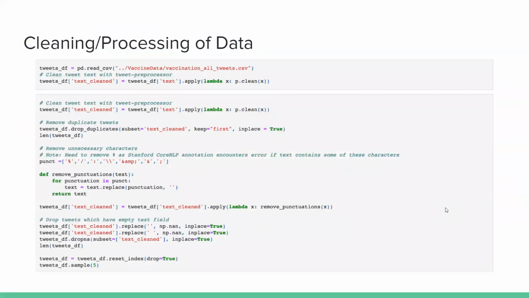Right here is just a screenshot of our Jupyter notebook on how we cleaned and processed our tweets. We really took a simple process here. After we read them in, we just used a preprocessor and removed any duplicate tweets. Some other characters like slash, some punctuation we took out, and then we dropped any tweets that were empty after cleaning.